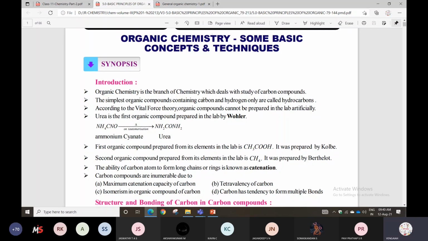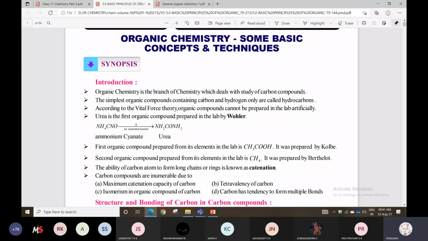Urea was prepared by the scientist Wohler. Acetic acid was prepared by the scientist Kolbe. The second organic compound prepared from its elements in the lab is methane, CH4.